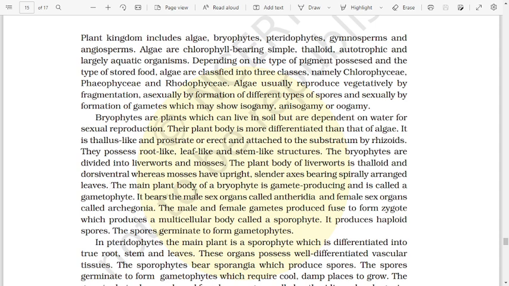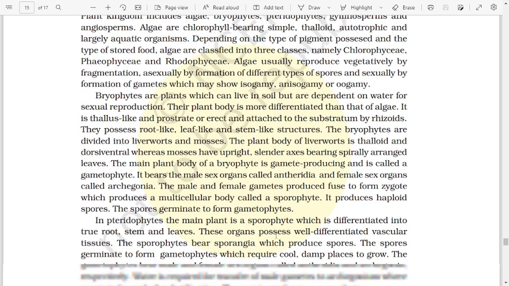The main plant body of a bryophyte is gamete producing and is called a gametophyte. It bears the male sex organs called antheridia and female sex organs called archegonia. The male and female gametes produced fuse to form a zygote, which produces a multicellular body called a sporophyte. It produces haploid spores. The spores germinate to form a gametophyte.